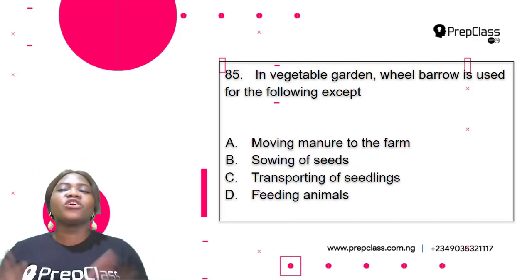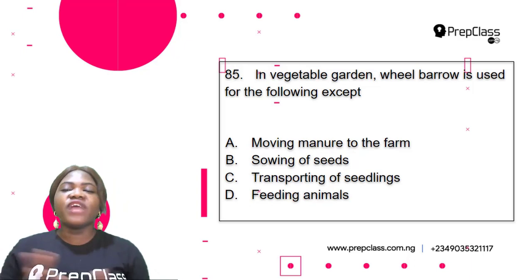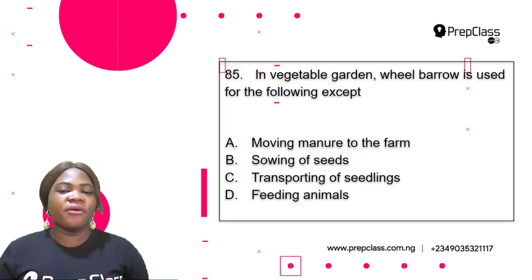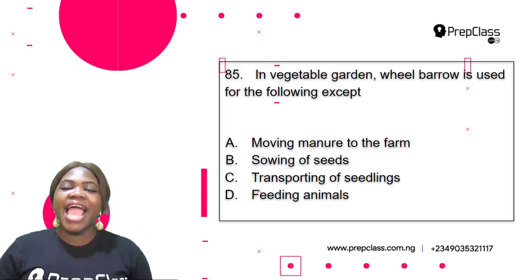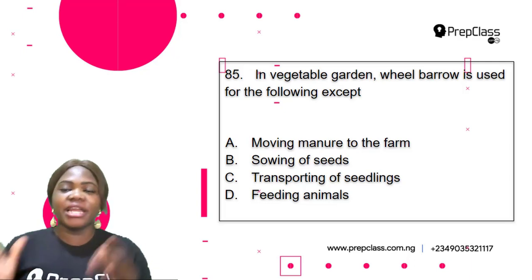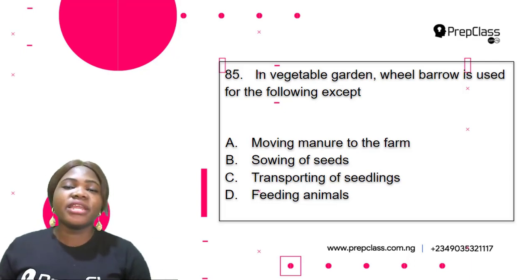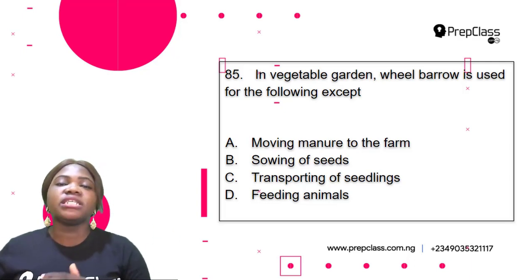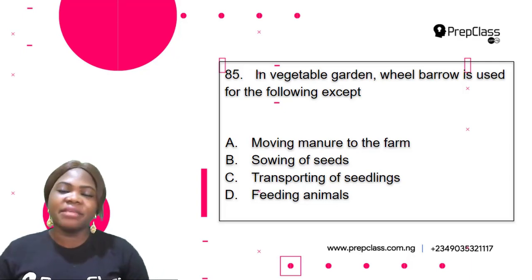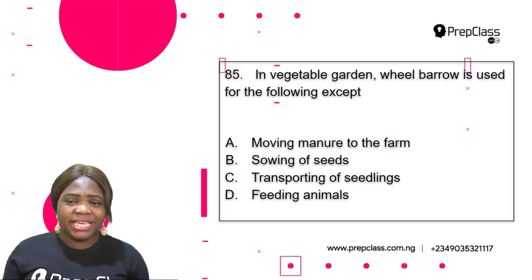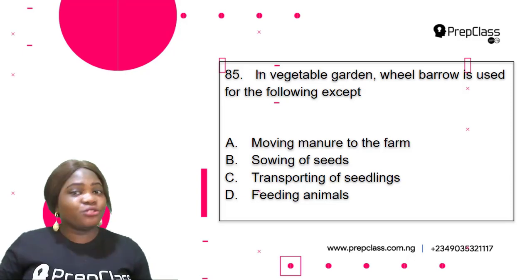All right, so let's move on to question 85. In vegetable garden, wheelbarrow is used for the following except A. Moving manure to the farm. B. Sowing of seeds. C. Transporting of seedlings. D. Feeding animals. Do you know what a wheelbarrow is? Oh, it's possible you don't know.